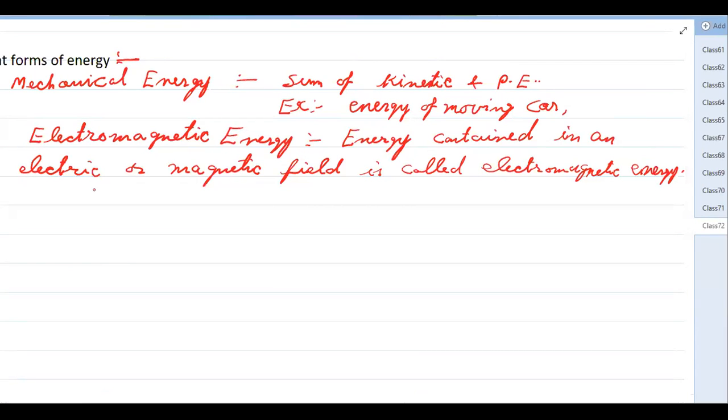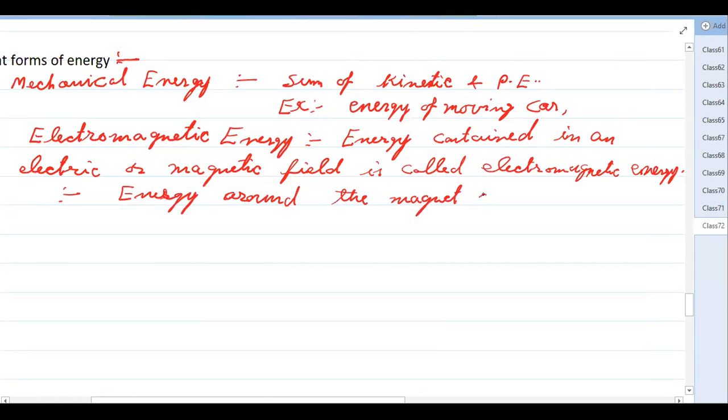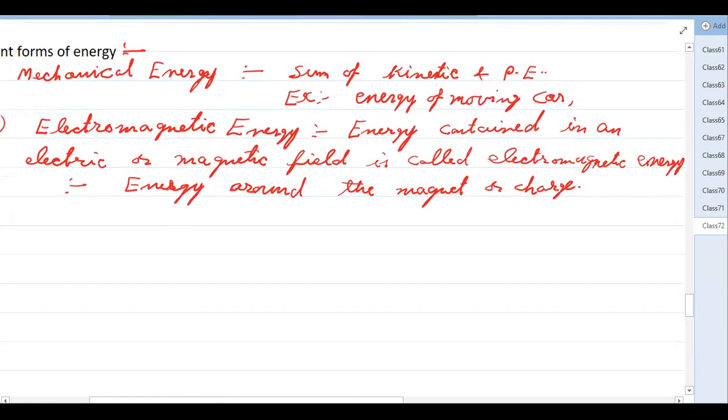You do not know capacitor, but you can write it. So energy around the magnet or charge is called electromagnetic energy.